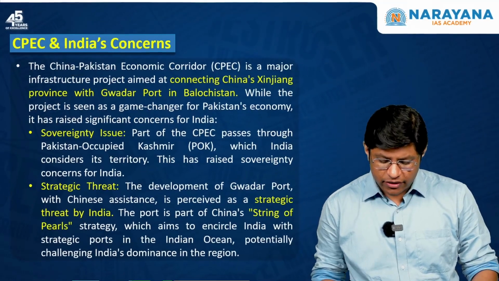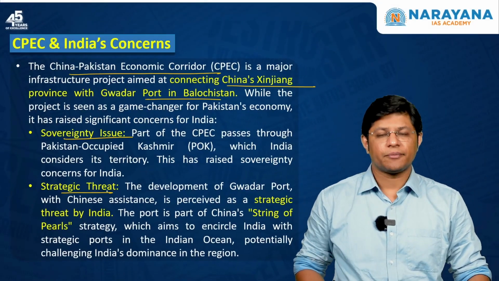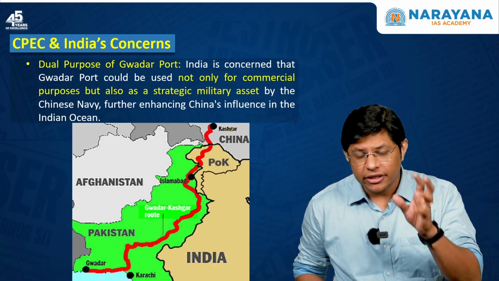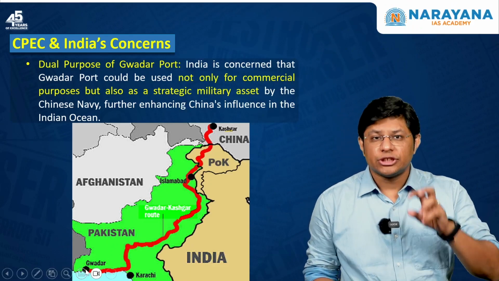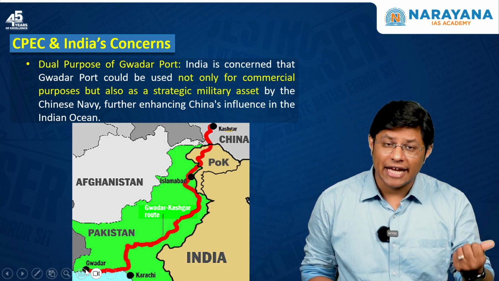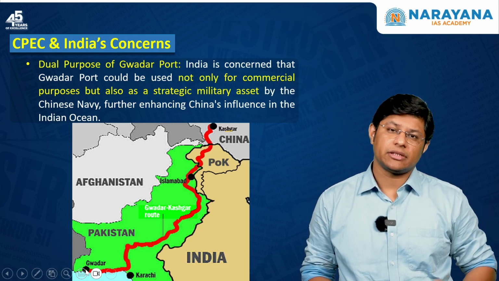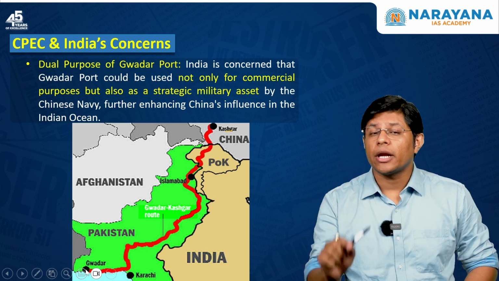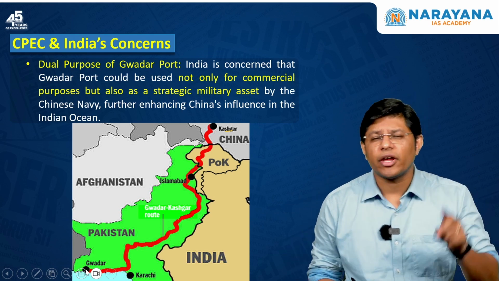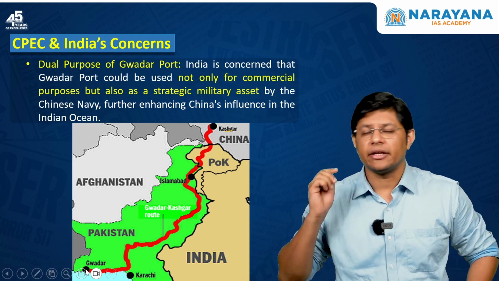This is the first issue or concern that we are facing. The second is with respect to strategic threat. Given that China is constructing a port in Gwadar, they will bring their commercial ships as well as their navy ships, which means there will be more and more involvement of China in the Gwadar port, which is very close to the Indian coastal region.